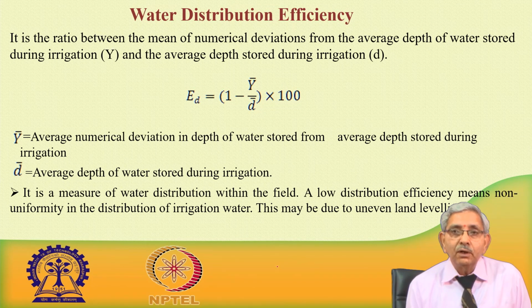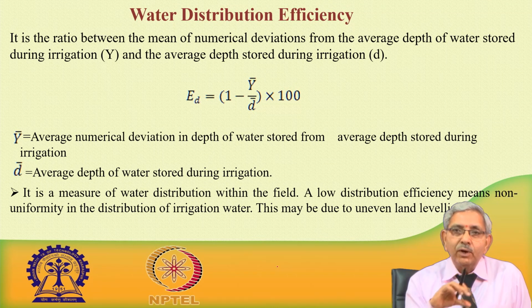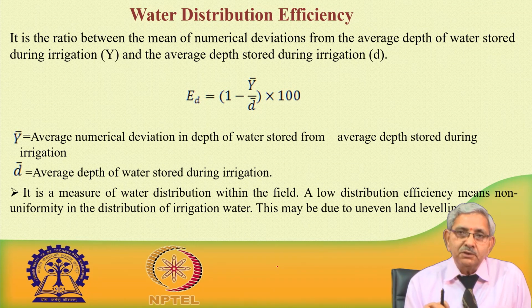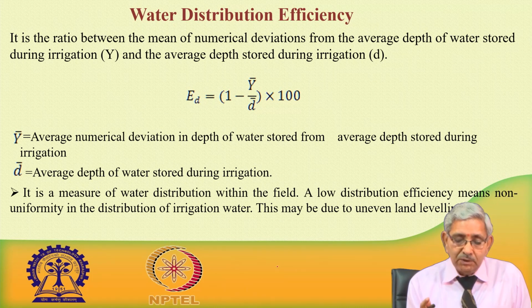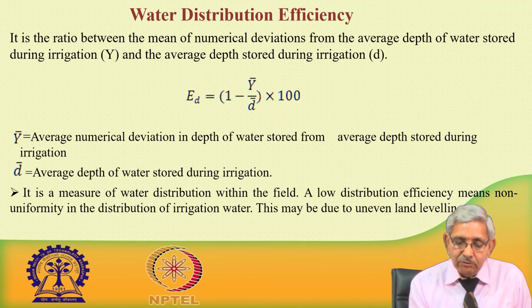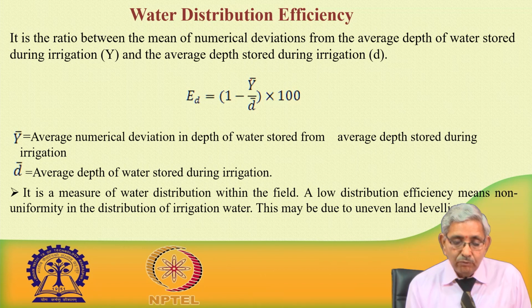Here we will get the values at a number of places where the depth of water is stored. This is the same as what I was telling, the infiltration depth that has taken place for the whole field during irrigation, and then we take the deviation from the mean, the deviation of each individual value. So 1 minus y bar by d bar is used to find the water distribution efficiency.